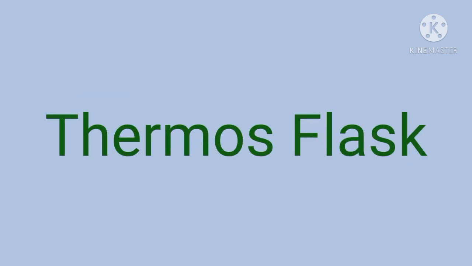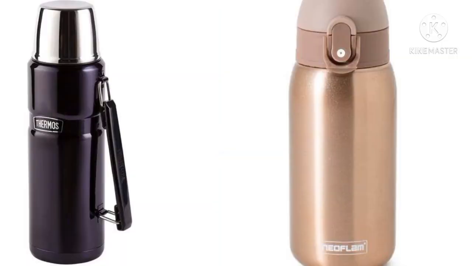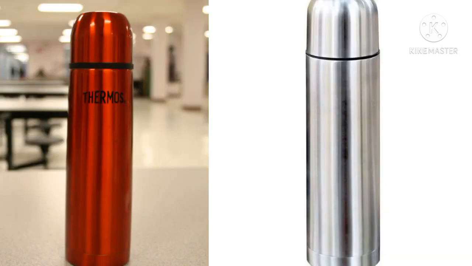Now the next portion is the thermos flask. You might have seen a thermos flask in your home. We use this thermos to keep a hot substance hot or a cool substance cool for a longer time. So why does this thermos flask have the capacity to keep a cold or hot substance as it is for a longer time?